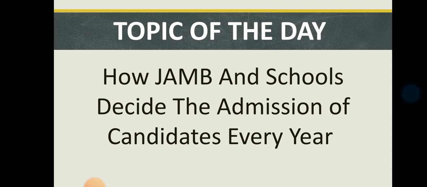So that's the power of all of these things, because the question they will ask you is, who are you going to the school to complain to? Nobody. You are not going there to complain to anybody. Even if you want to complain, they will be like, do you know the scores of those candidates that have already been admitted? Do you know what they scored? You don't know. Since you don't know what they scored, you don't even have to blame anybody, because you'll be like, yes, I didn't meet up with the admission, and that's it, let me go. Let me try again next year.